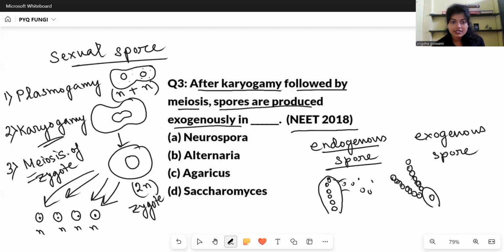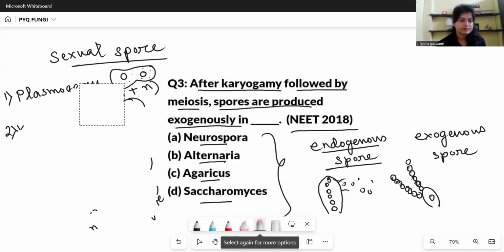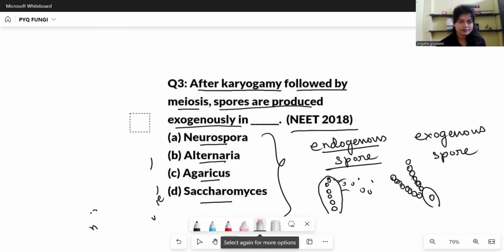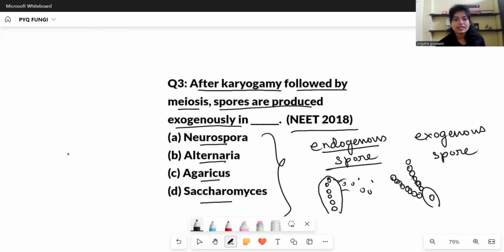Now in our question, we have 4 options. We have Neurospora, Alternaria, Agaricus, Saccharomyces. Now we have to understand which one is exogenous. So let me delete this first. Okay. So Neurospora. This comes under ascomycetes.